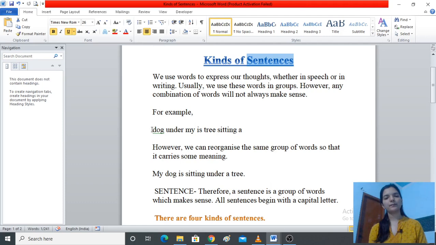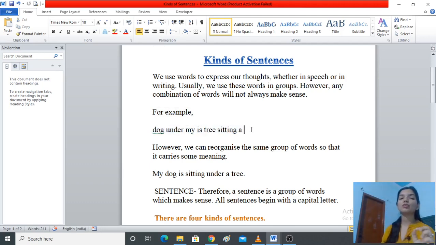For example, first read this sentence. Dog under my is tree sitting a. We are all familiar with all these words, but still it does not form a sensible sentence.